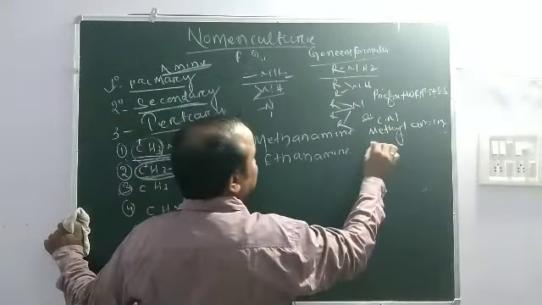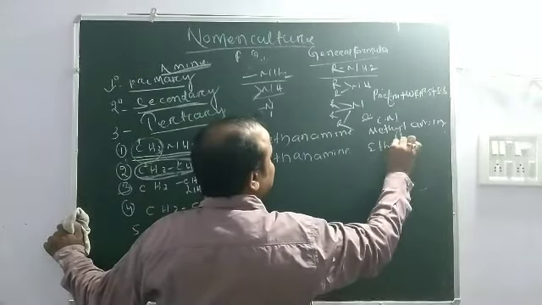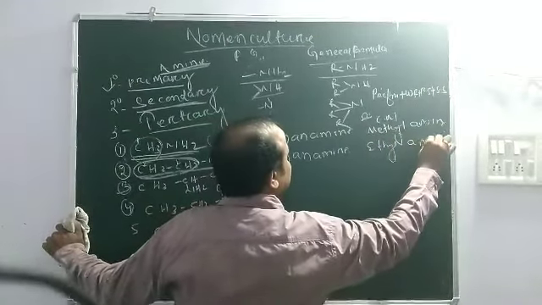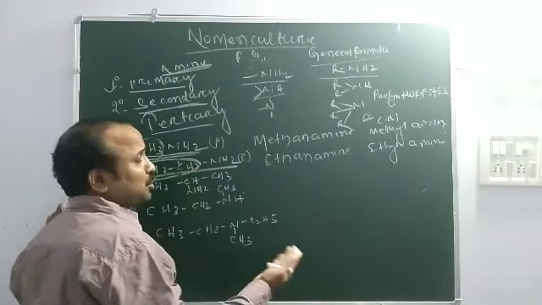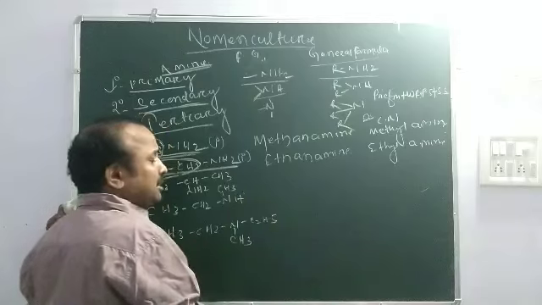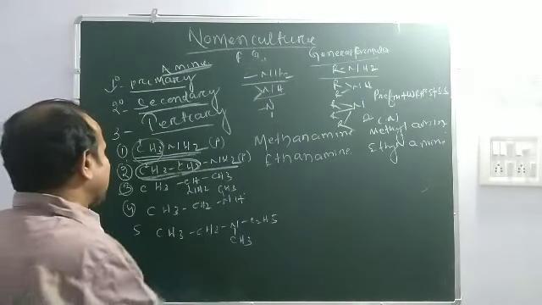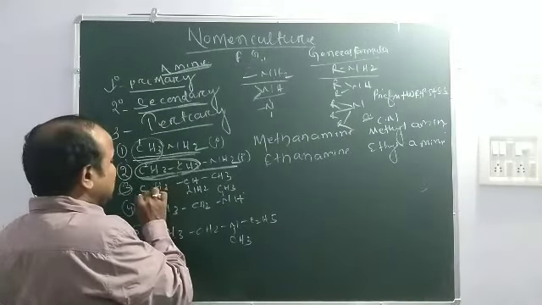Its common name is ethylamine. Common names are always alkylamine: methylamine, ethylamine, propylamine, butylamine, and so on.